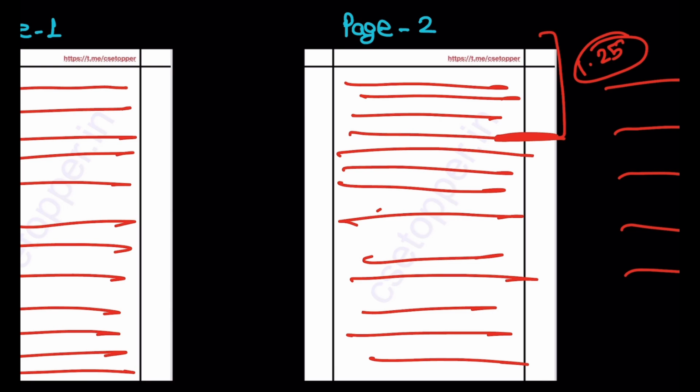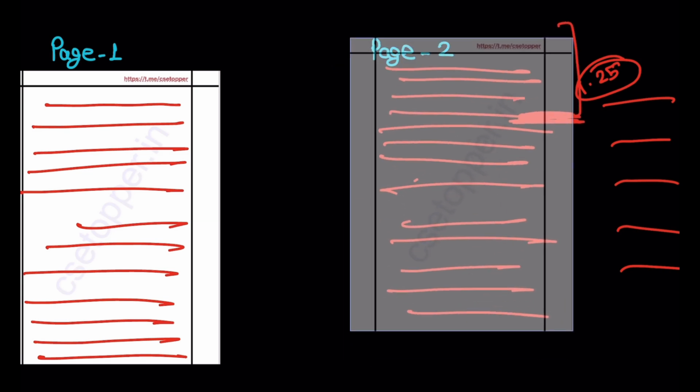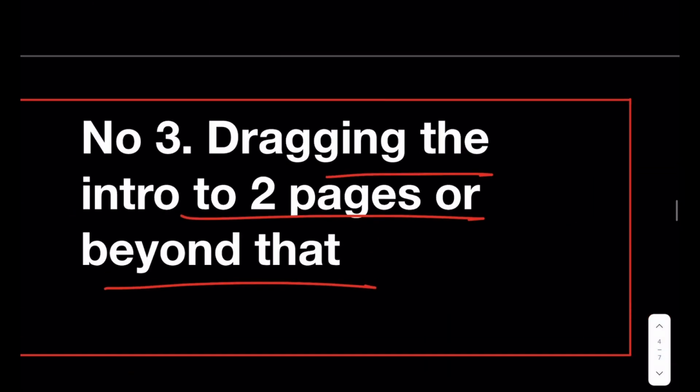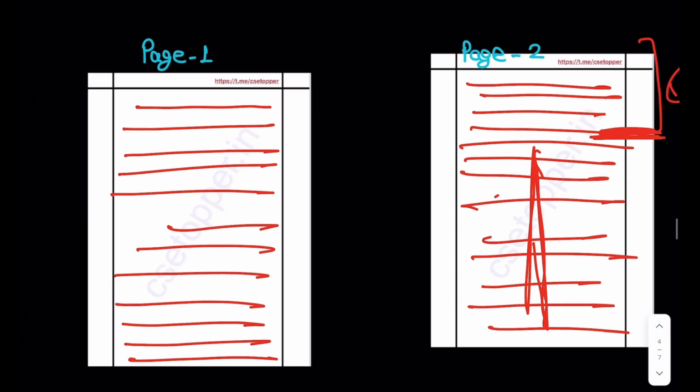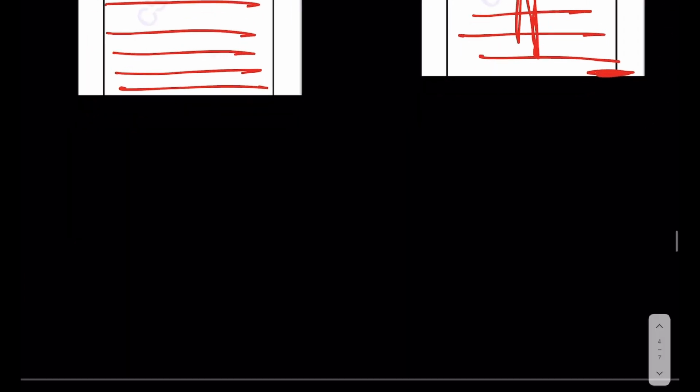For example, people write it. There's a good way of writing about it, writing an essay topic, that what is going to come in the essay paper. This is what we are going to evaluate. This is what we are going to see. That you can mention till here, and after that you must start the essay topic. So from here you should start the essay topic, because the topic of the essay is the entire subject and not just the introduction. If you drag it till 2 pages or more than that, then you will compromise upon either the points in the body or in the conclusion.